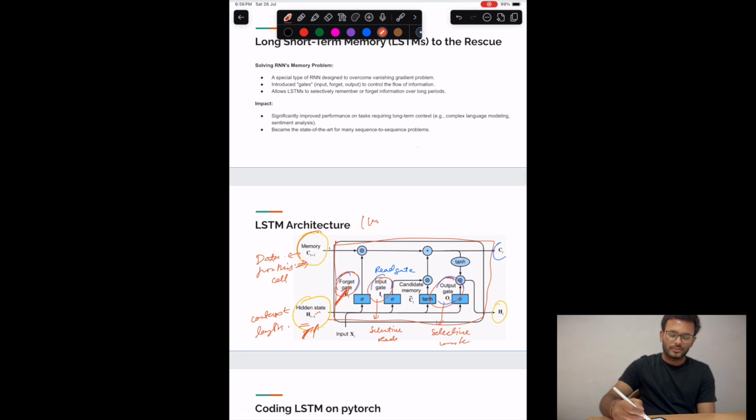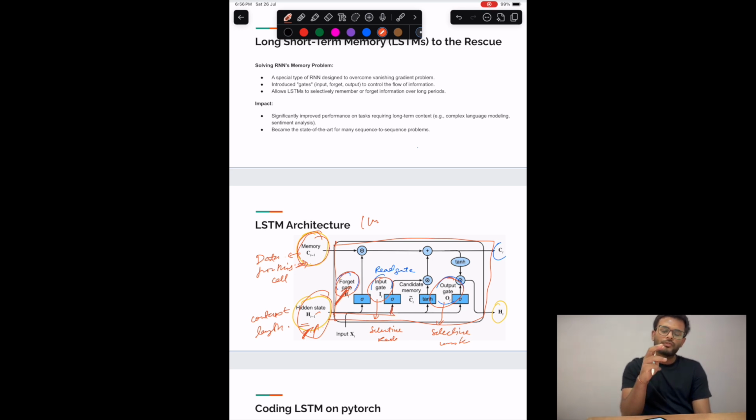So we calculate this, which is basically a matrix, a trainable parameter. We calculate that by using the forget gate. So memory and hidden state come in, and some of the data gets dropped over here. Then comes the input gate. Whatever remains after the forget gate, from this particular memory and hidden state, is directly passed into the input gate.